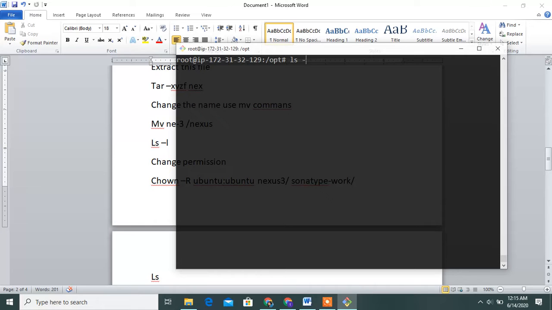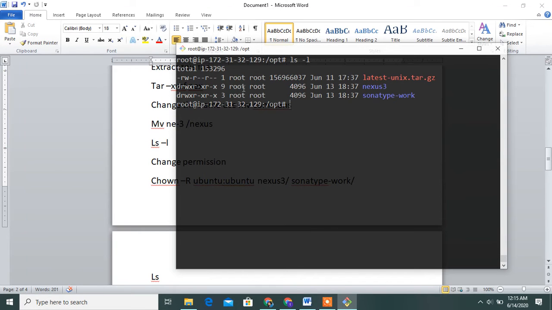ls. The permission is root user, guys; presently we are using the root user. Then change it to the ubuntu user using chown -R username and password, Nexus, /sonar.